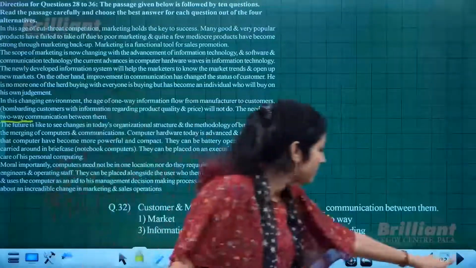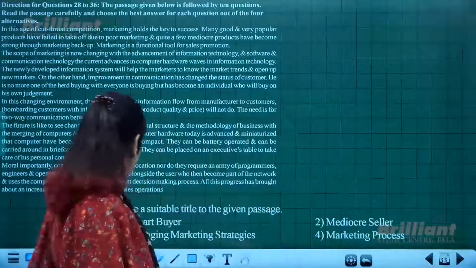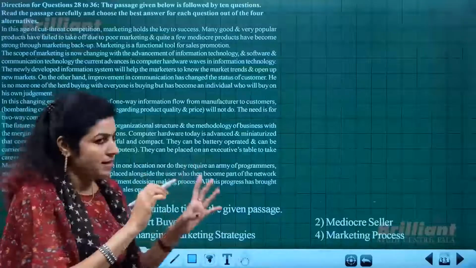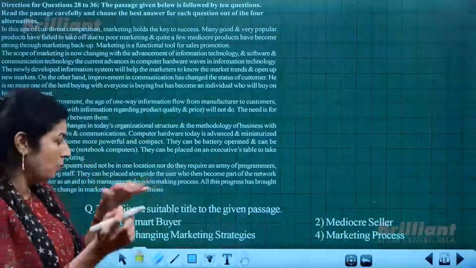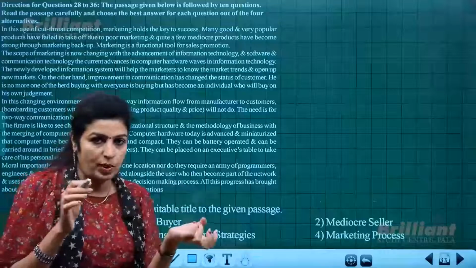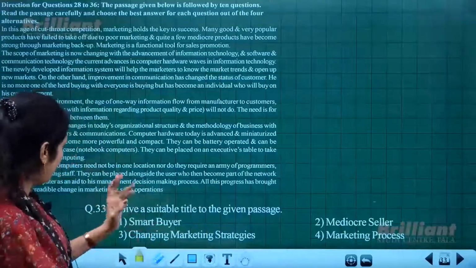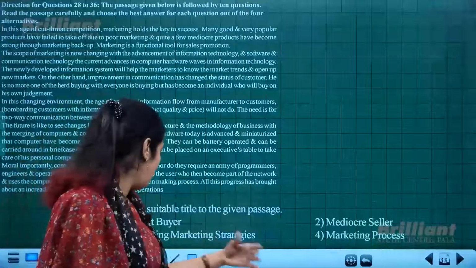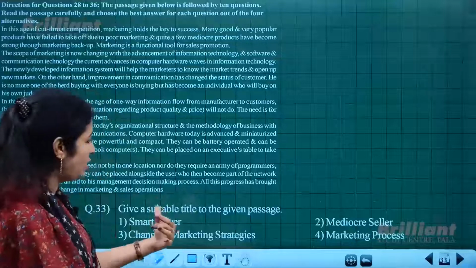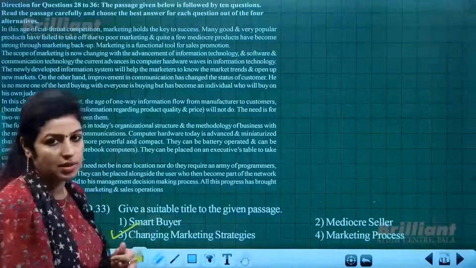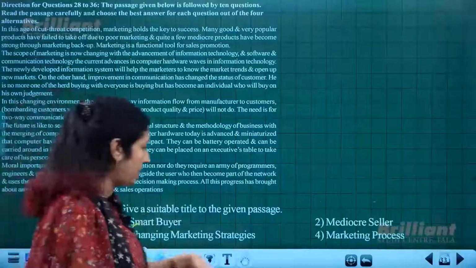All right. Then next is, give a suitable title to the given passage. So the whole passage, when you read it twice, you might know what it is all about, the gist or the concept which it conveys, right? So accordingly, is it about smart buyer, or mediocre seller, or changing marketing strategies? Actually it is changing marketing strategies, how things have changed in the marketing field.